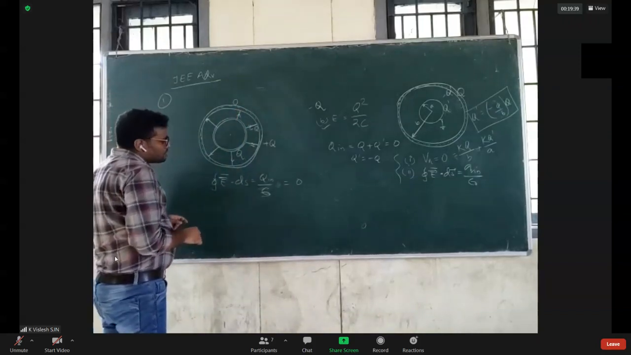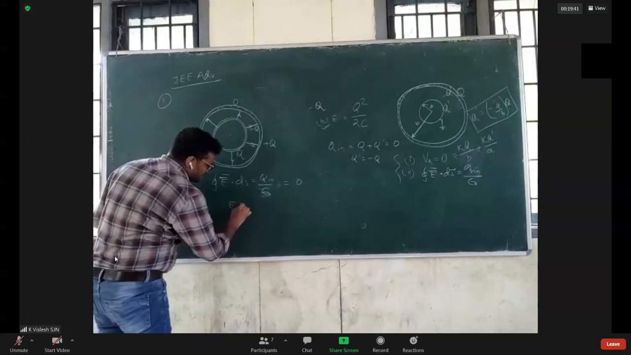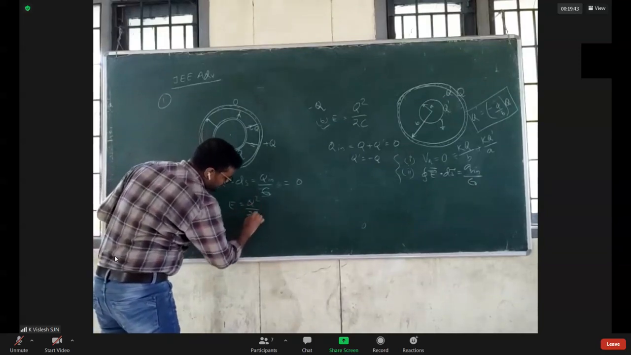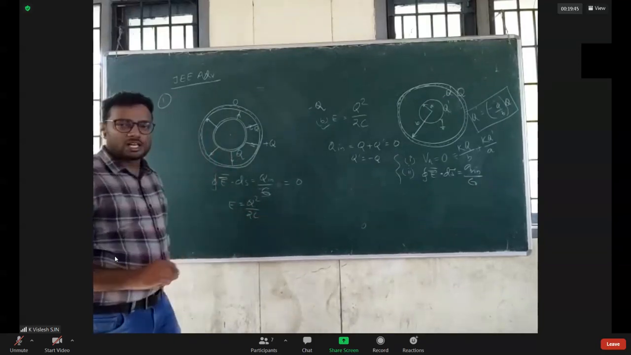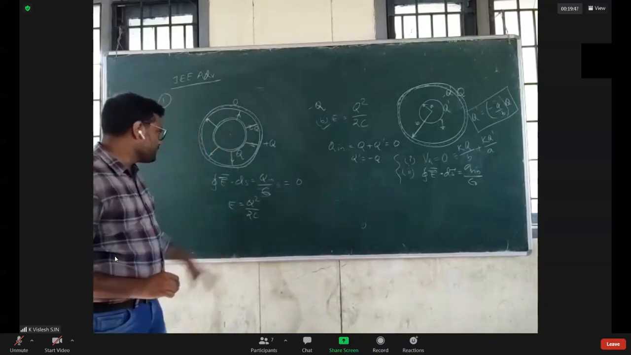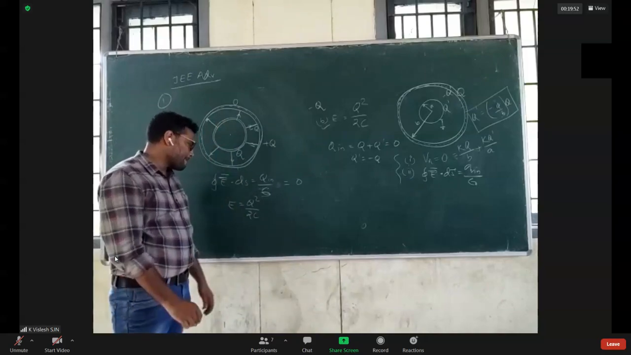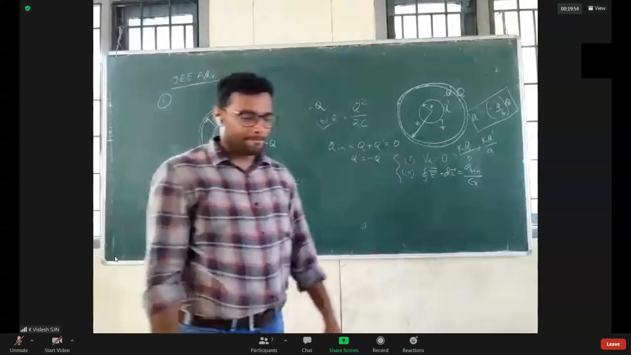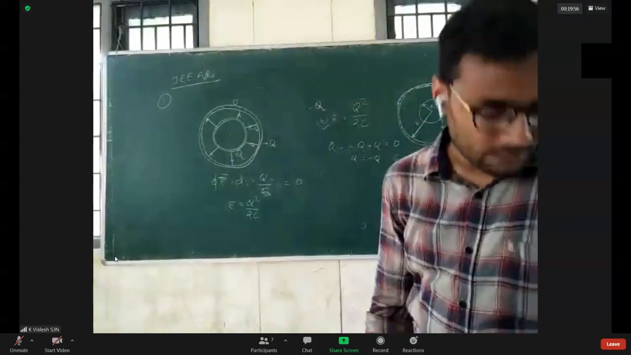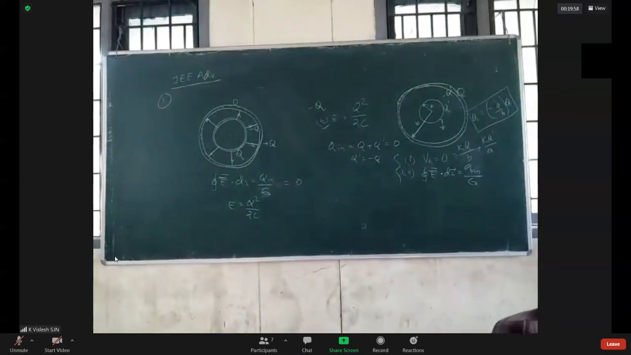Okay. So what is the energy? Energy is nothing but Q square by 2C. And you know Q is the charge on one of the plates or one of the shells. So you will get that easily. Is it okay? Is it okay now? Hello, hello, hello. Please respond.